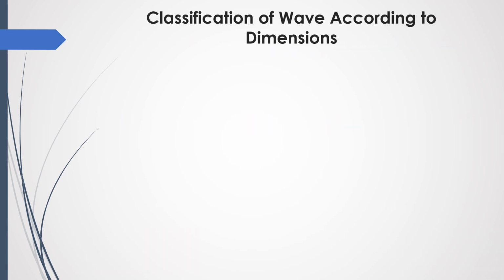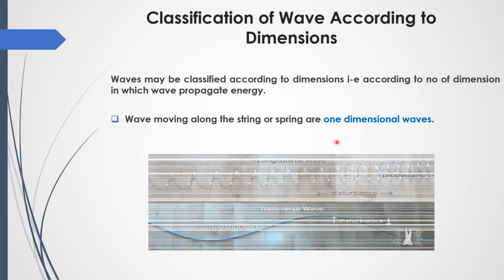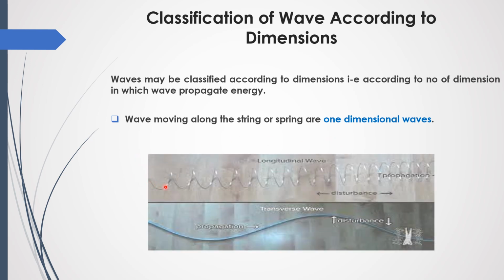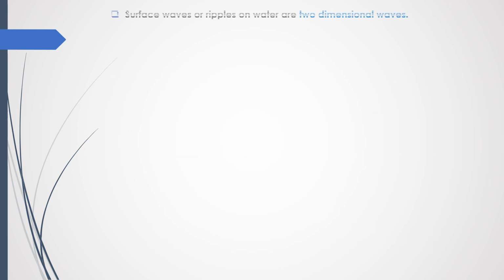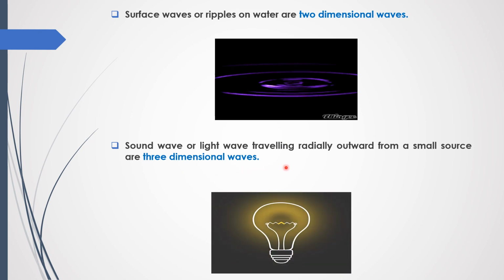Okay, wave can also be classified according to the number of dimensions, which means according to the number of dimensions in which the wave propagates energy. Waves moving along a string or a spring are one-dimensional waves. So when energy is propagating through a spring medium or a string medium, it is a one-dimensional wave. Surface waves or ripples on water are two-dimensional waves, and sound waves or light waves traveling radially outward from a small source are three-dimensional waves.